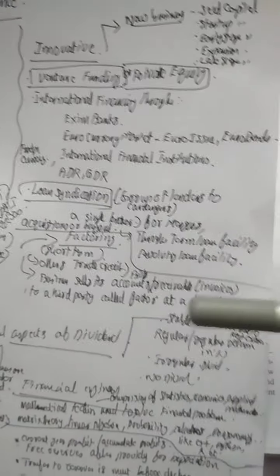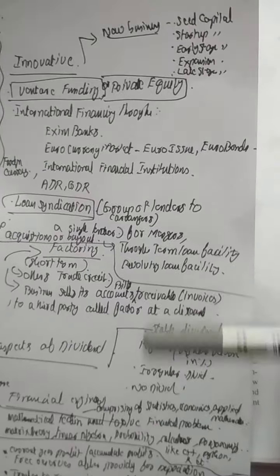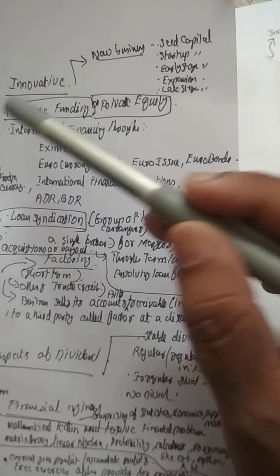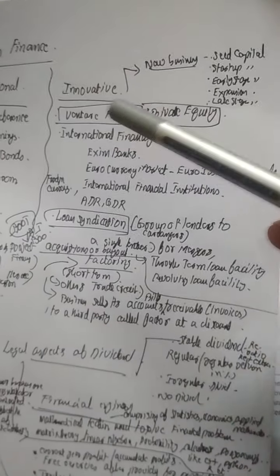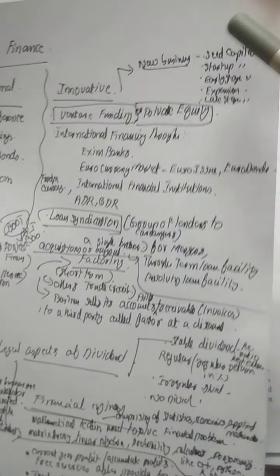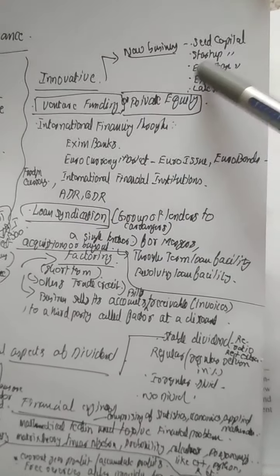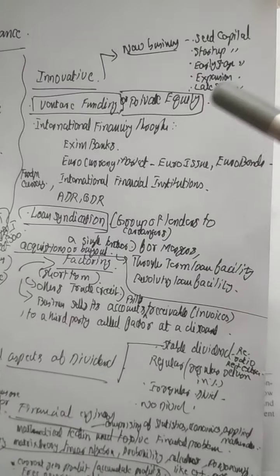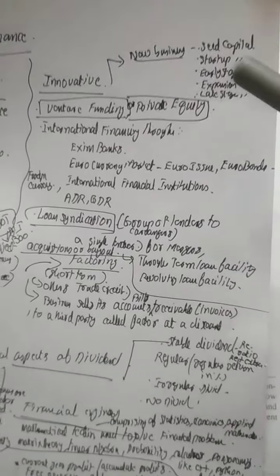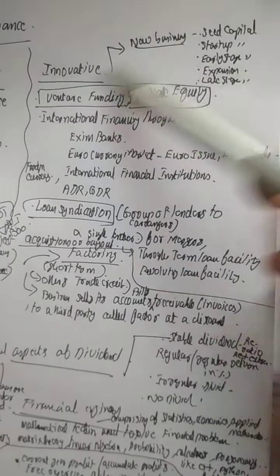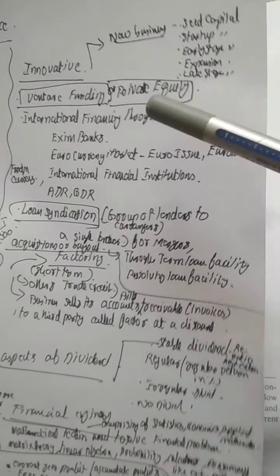So while venturing new companies or new businesses or new projects, there is separate funding included in long-term finance, which may include capital like seed capital, startup capital, early stage capital, expansion stage capital, and late stage capital. And this venture capital is also sometimes called private equity.